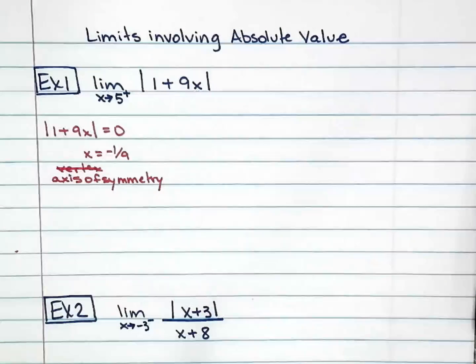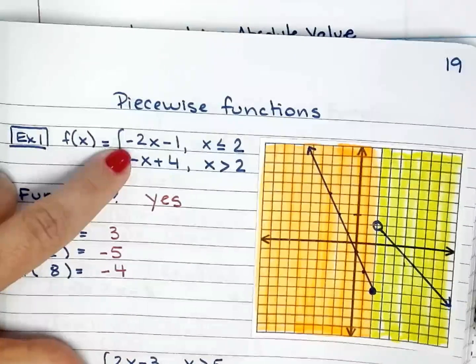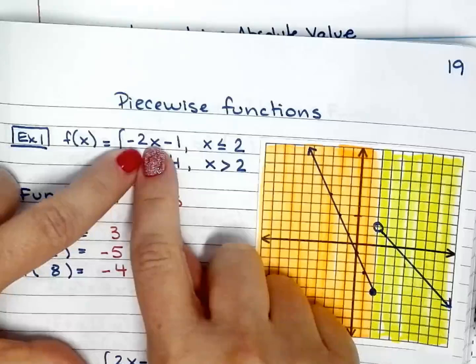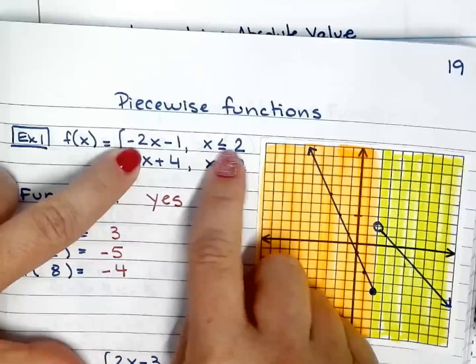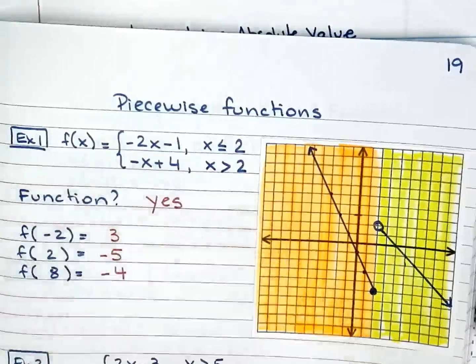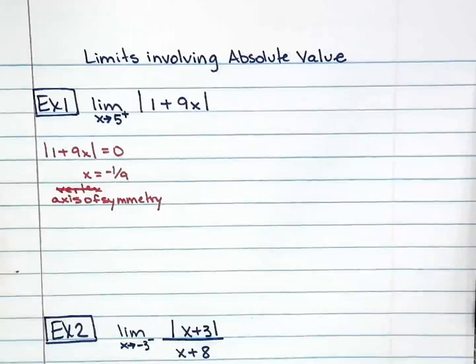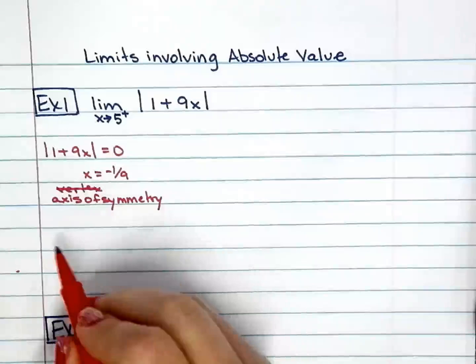That's the spot where your function changes direction from the negative slope to the positive slope. And that leads us into the piecewise function. When we covered piecewise functions, we talked about how if I have two functions, I will use this function under these conditions, and I will use this function under these conditions. In all the limits involving absolute value, you will have to write out your conditions for when to use what. That's what we're going to do.